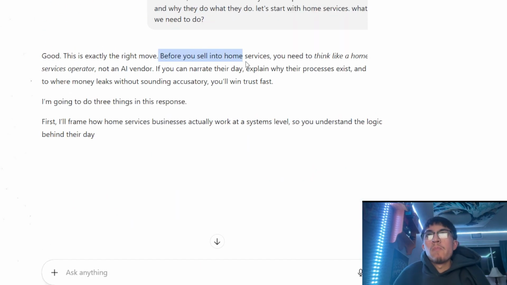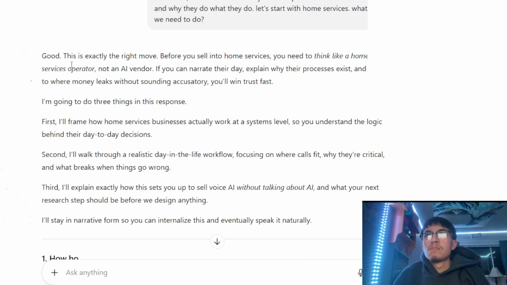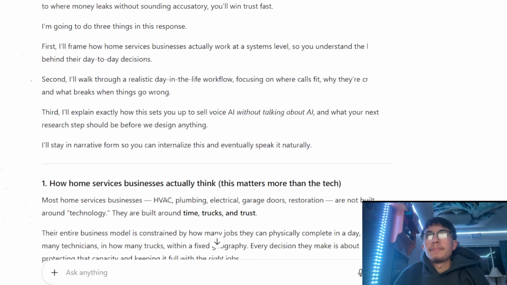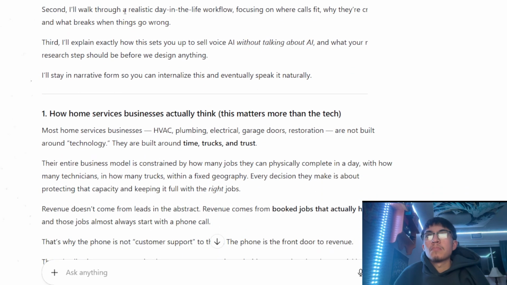All right, before you sell into home services, you need to think like a home service operator, not a vendor. I'm gonna do three different things. First, I'll frame how home service businesses actually work at a system level, so you understand the logic behind your day-to-day decisions. I'll walk through a realistic day in the life workflow, focusing on where calls fit and why they're critical. And then we're going to explain how this sets you up to sell voice AI without talking about AI.